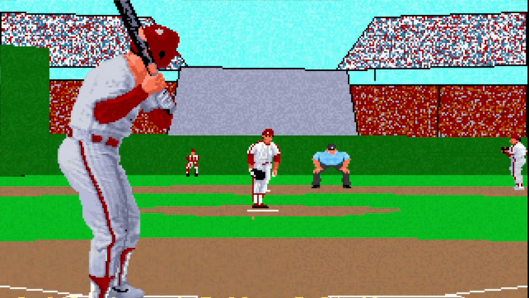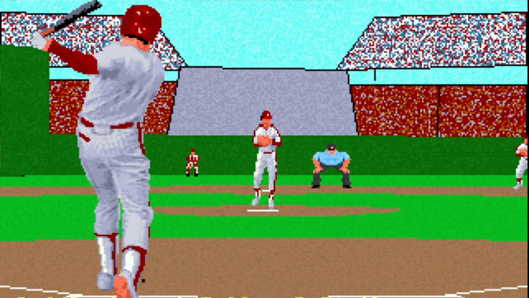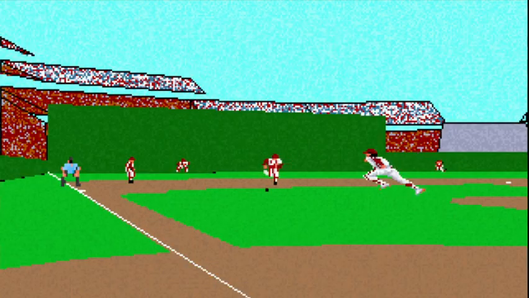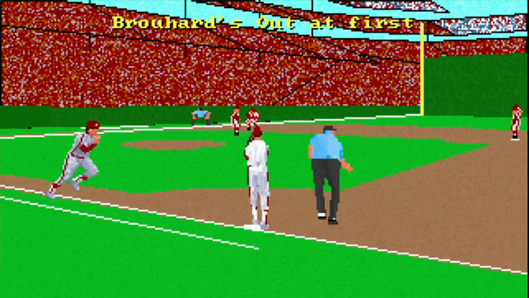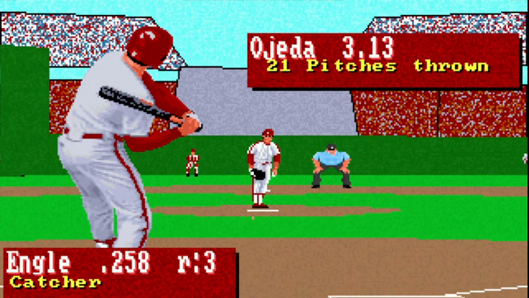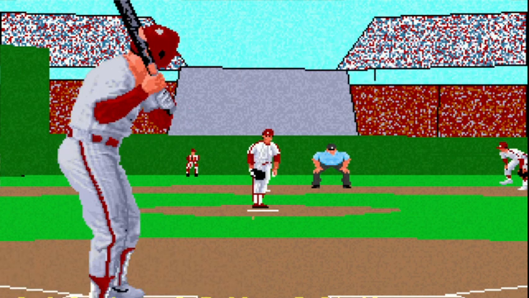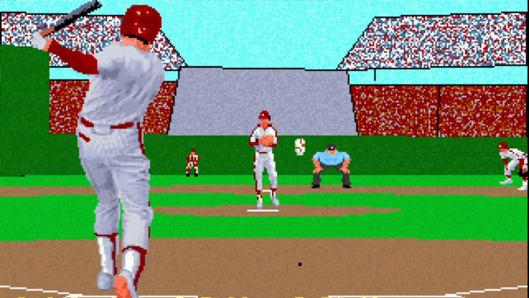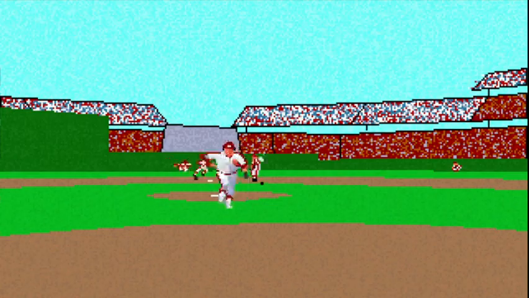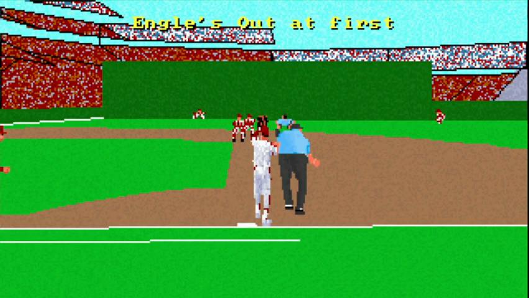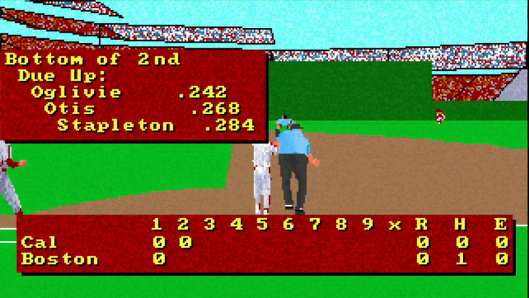Okay, Mark Brohard. Bounding ball to short, thrown out at first. Dave Engel, the batter. Bounding ball to second, throw to first in time.